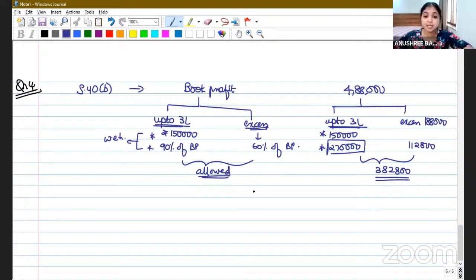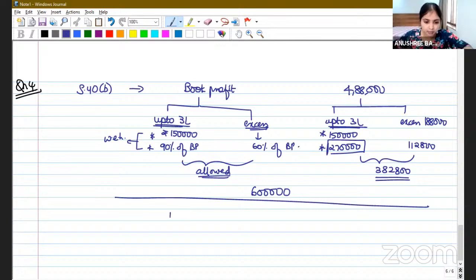My firm has paid how much? It has paid 6 lakh remuneration. Out of 6 lakh remuneration, we will allow only 3,82,800. How did we get this? On the first 3 lakh, we calculated 90%, which is 2,70,000. On the excess above 3 lakh, on 1,88,000, we calculated 60%, which is 1,12,800. So total allowed remuneration will be 3,82,800. All right, 3,82,800 for 3 partners.